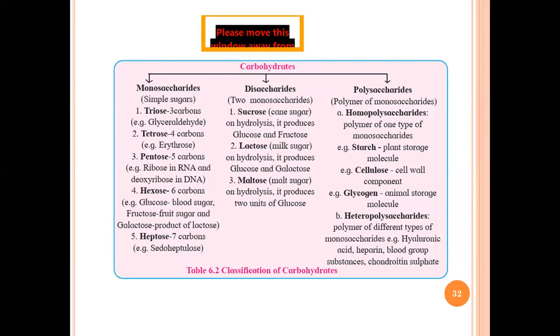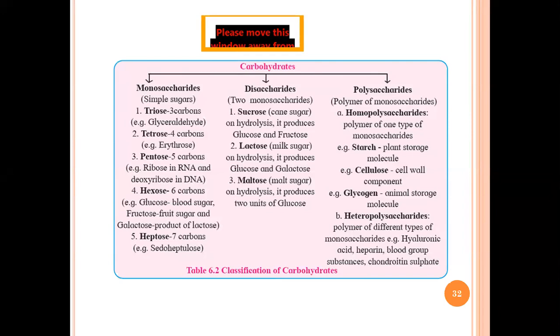And now let's come towards the polysaccharides, a major family now. So until now I had told you in very simple words only 3: starch, glycogen and cellulose. But polysaccharides is also a very big class, and you can see there are 2 important types of polysaccharides. They are named homopolysaccharides and heteropolysaccharides. Now, what is a homopolysaccharide and what is a heteropolysaccharide?